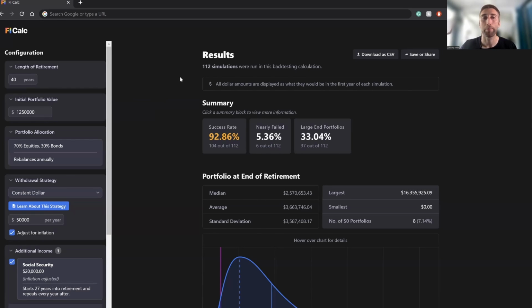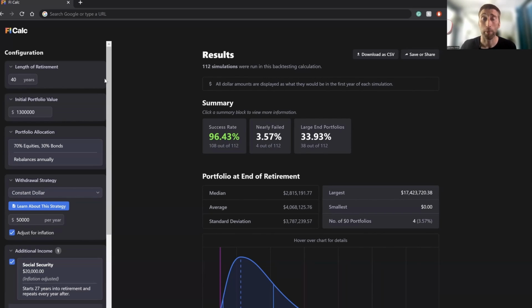So I'm just going to go up in very small increments. So instead of 1.25 million, let's look at 1.3 million. Just that relatively small amount of increase already got us up to 96.43%. So we already have a pretty high success rate with just a small difference in the initial portfolio value changing. This, I think, is a pretty good financial independence plan for most of us out there.